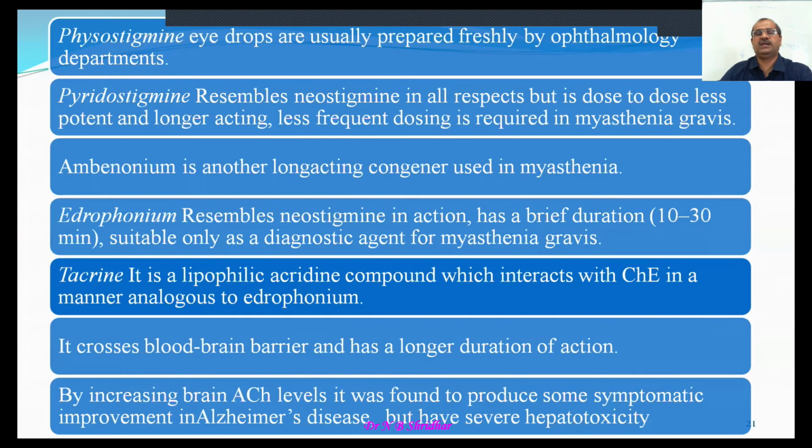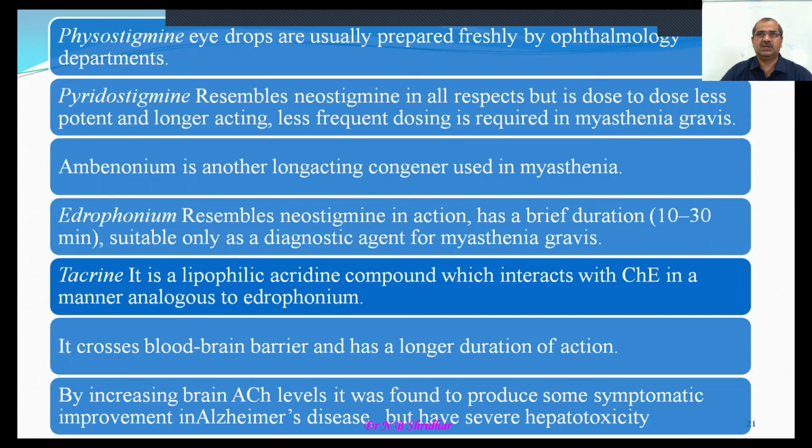Ambenonium is another drug belonging to the same category, a long-acting congener used in myasthenia. And edrophonium resembles neostigmine in action, has a brief duration, and is suitable only as a diagnostic agent for myasthenia gravis, in which antibodies are developed against the receptors.